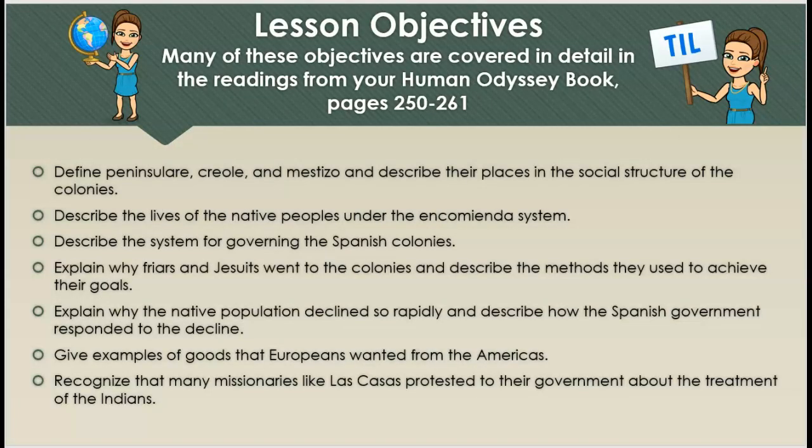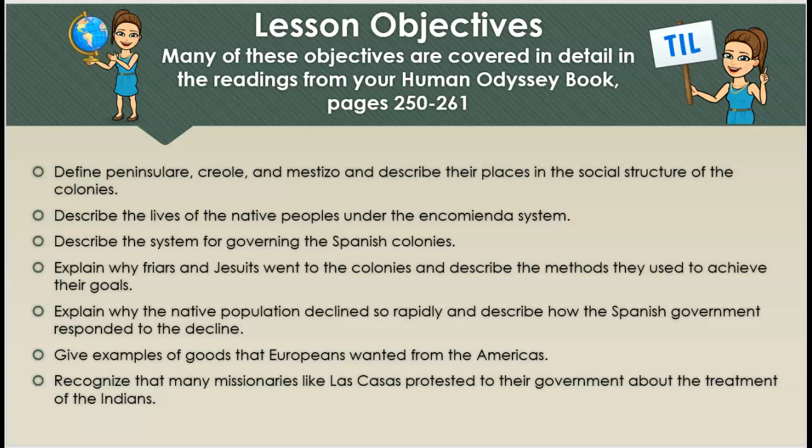Lesson Objectives. Many of these objectives are covered in detail in the readings from your Human Odyssey book, pages 250 to 261. Define peninsular, Creole, and Mestizo, and describe their places in the social structure of the colonies. Describe the lives of the native people under the encomienda system. Describe the system for governing the Spanish colonies.